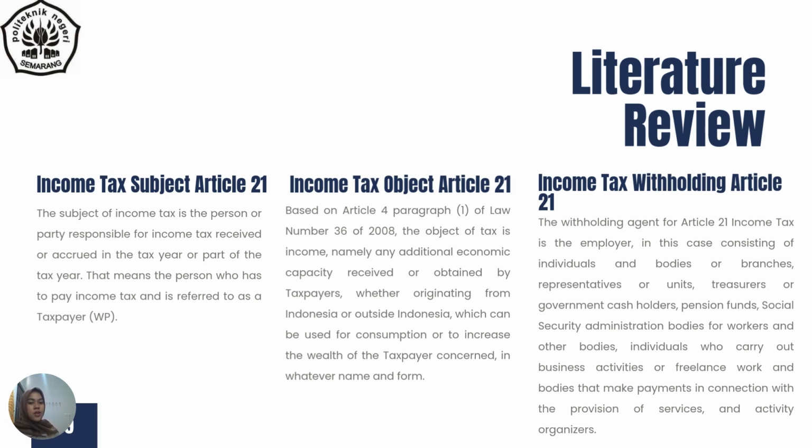Next is income tax withholding Article 21. The withholding agent for Article 21 income tax is the employer, in this case consisting of individuals and bodies or branches, representatives or units, treasurers or government cash holders, pension funds, social security administration bodies for workers and other bodies, individuals who carry out business activities or freelance work, and bodies that make payment in connection with the provision of services and activity organizers.